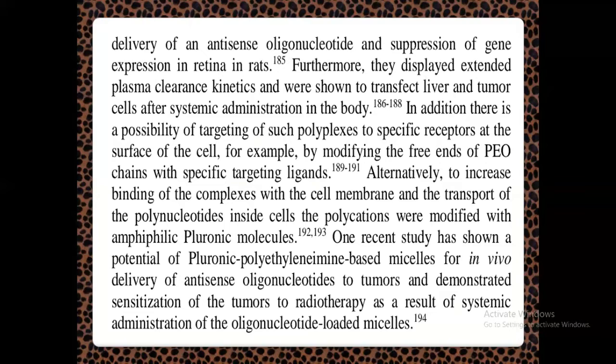Again, they displayed extended plasma clearance kinetics, and they were shown to transfect liver and tumor cells after systemic administration inside the body. In addition to that, there is a possibility of targeting of such complexes, called polyplexes, to specific receptors at the surface of the cell, for example by modifying the free ends of PEO chains with specific targeting ligands.